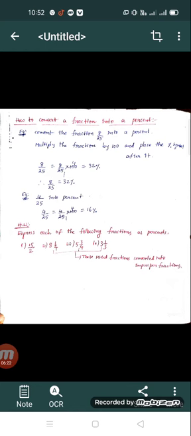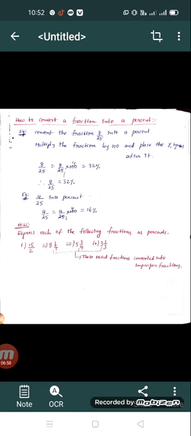In the same manner, 4 by 25 into percent. 4 by 25 is multiplied by the number 100. We get 25 ones are 25, 25 fours are 100, which cancel. We get 16, and adding the percentage symbol, we get 16%. So 4 by 25 is equal to 16%. So students, this is also a simple method to convert a fraction into a percent, so you have to do the problems given in homework.